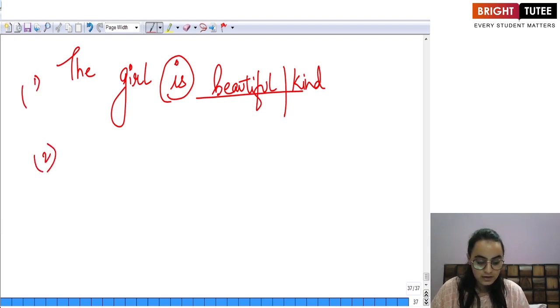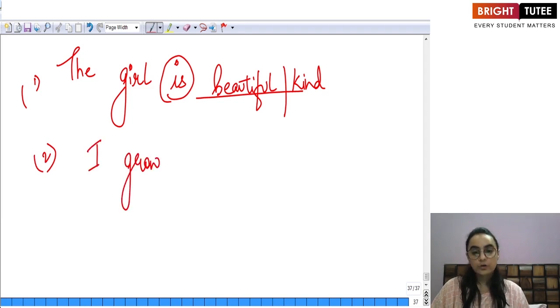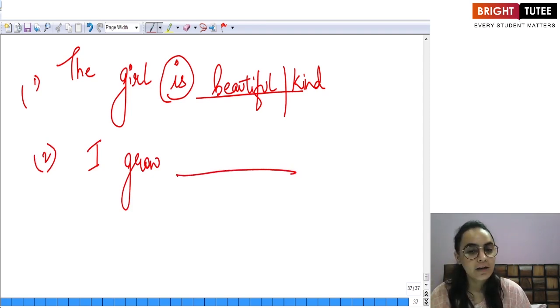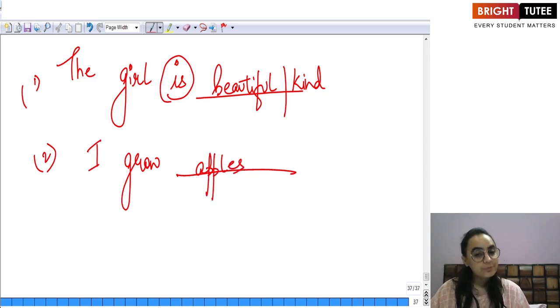If I give you another example, I grow what? I do not have an answer. Plus, I grow is not making any sense at all. It is incomplete. It needs a noun or an adjective to complete it. For example, if I say I grow apples or I grow mangoes.